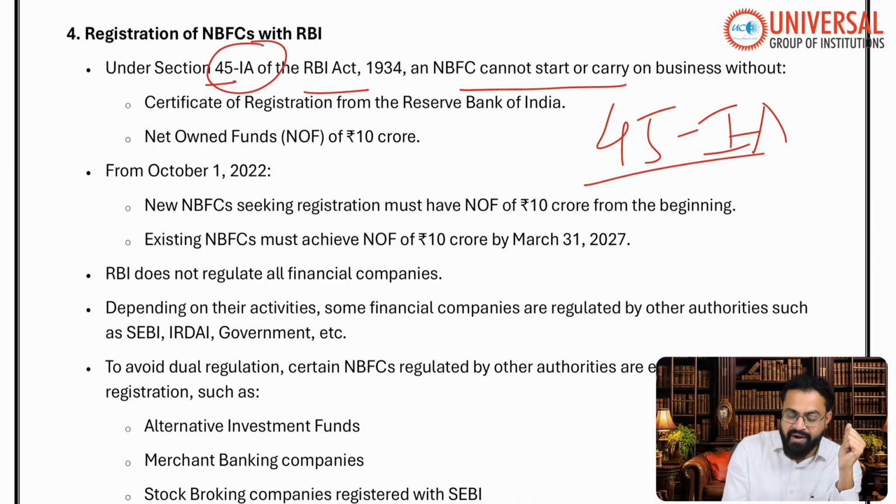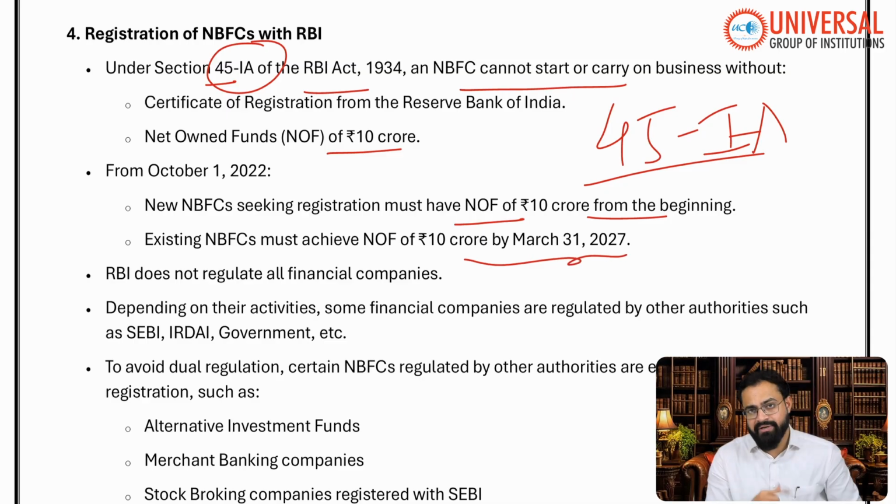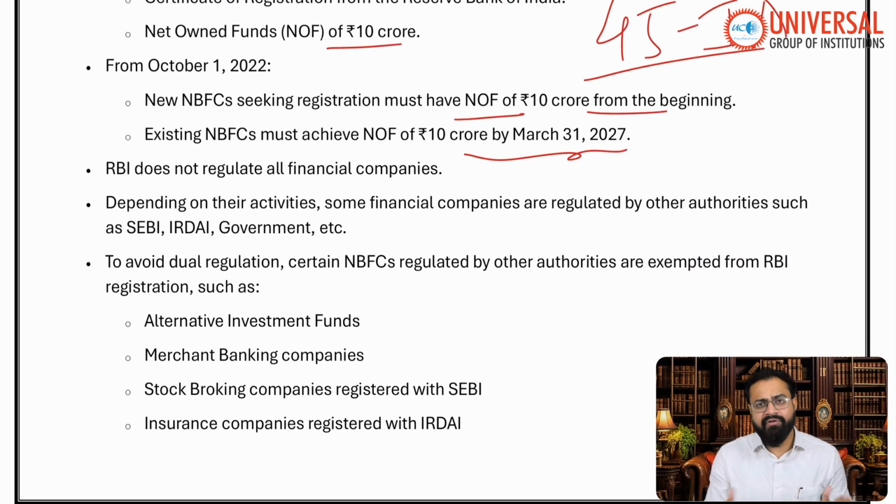Okay, and net owned fund of how much? 10 crore. Okay. So from October 1, 2022, there have been slight changes with regard to the rules and norms. New NBFCs seeking registration must have net owned funds of 10 crore from the beginning. Existing ones must have it by March 31, 2027. Does this mean every kind of NBFC must have only 10 crore?